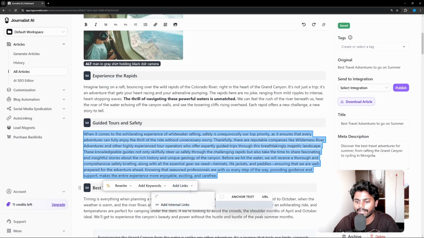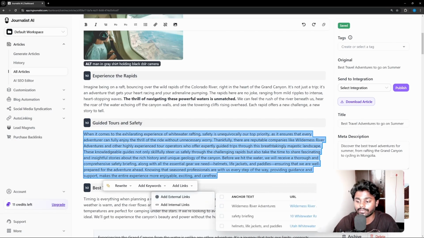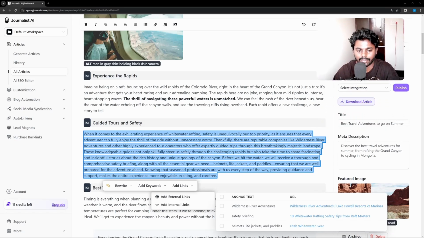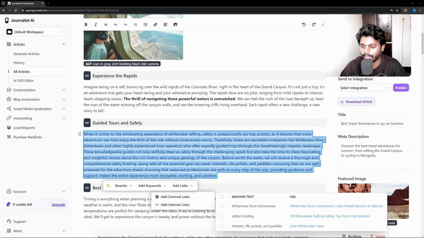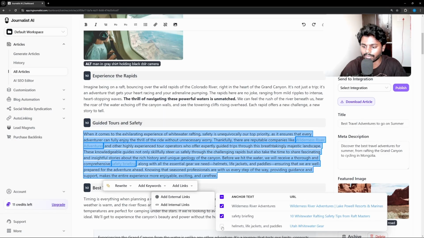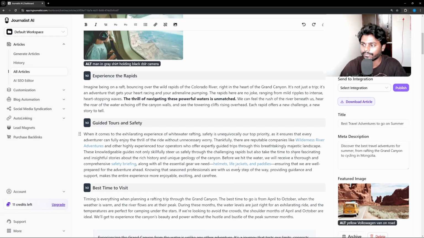I can go on add external links, and it will read the paragraph and auto fetch the best external link. I don't know if you're seeing this. Let me zoom out my screen. Yeah, so you can see it is auto suggesting the best anchor text, external links included with URL for the specific word. Now I can simply click on tick marks, I can check this box, and that's it. So this is the best AI SEO writing tool, Humanizer.